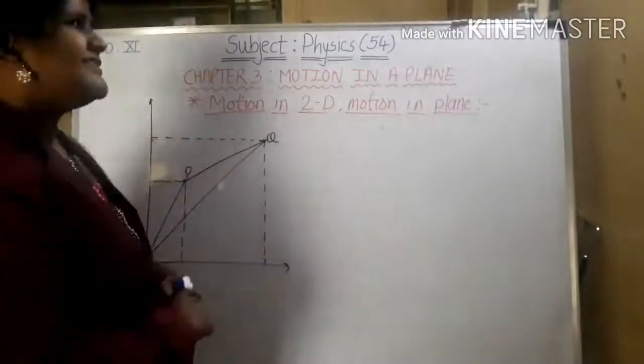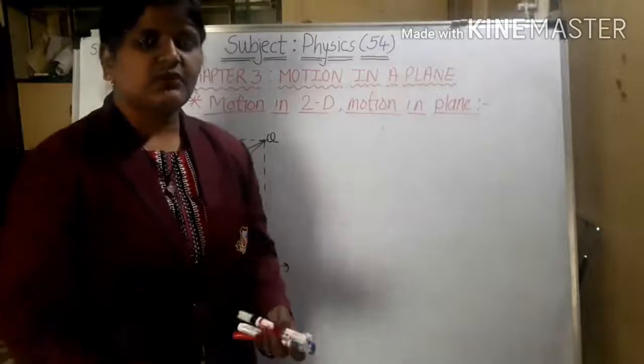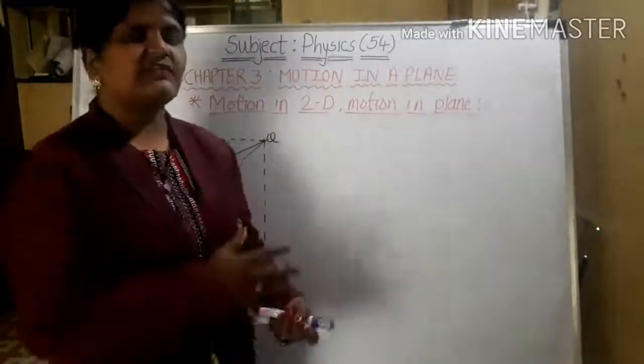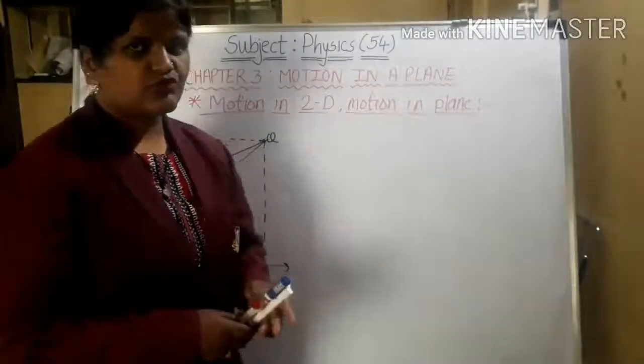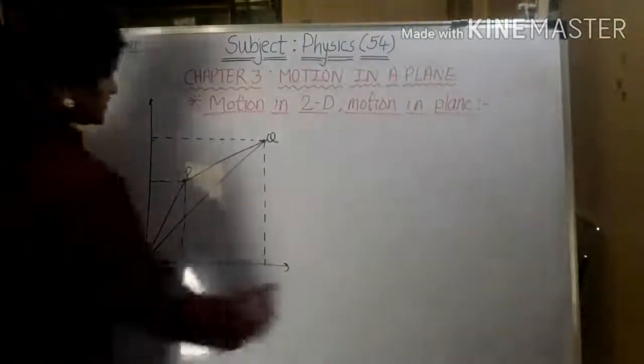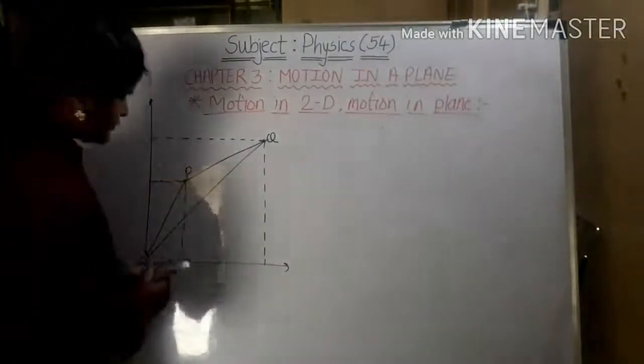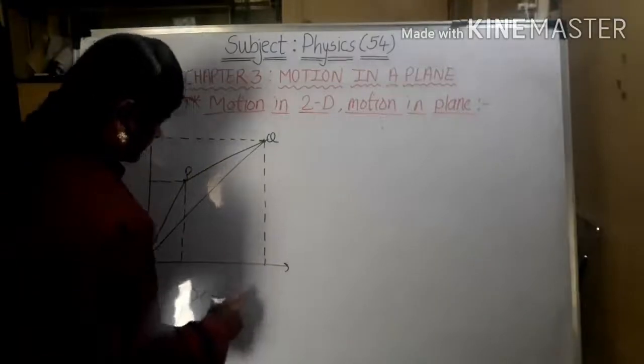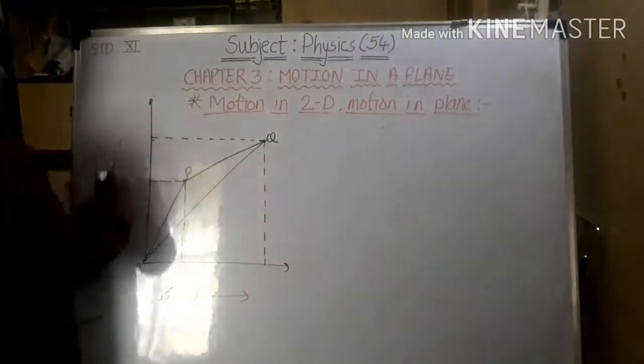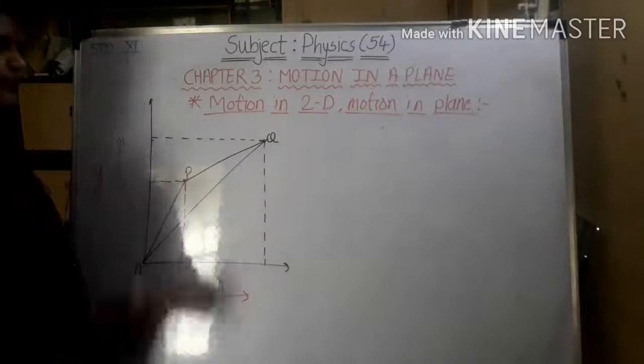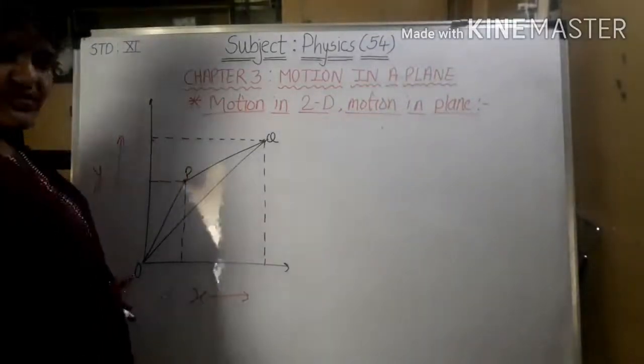So I haven't written any kind of naming to it because we are going to discuss and then we will write the naming to the diagram. So as you know, this is the x-axis, so I will write x over here, right? This is the y-axis, so I will write y over here, right? This is O, which is the center.